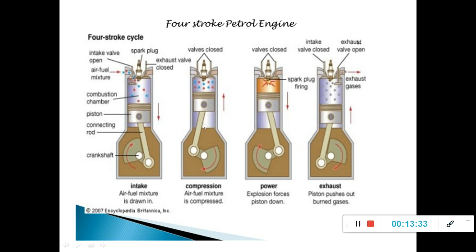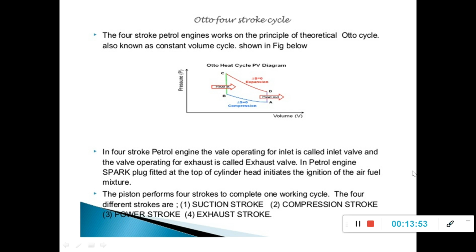Now the piston starts moving in the upward direction from BDC to TDC. Because of this, the compression takes place inside the cylinder. Compression of the charge takes place, and because of this compression, the temperature and pressure of the mixture increase. You can see in the PV diagram, A to B is a compression process. Volume decreases, pressure increases, and in the TS diagram, if you draw, you can see the temperature increase also.